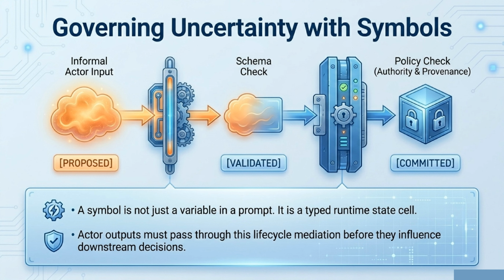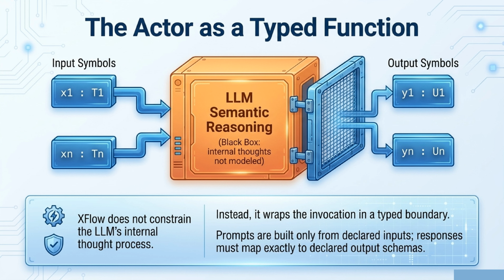Think of the AI actor as a typed function. XFlow does not attempt to constrain the LLM's internal semantic reasoning, that remains a black box. Instead, it wraps the entire invocation in a typed boundary. Prompts are constructed exclusively from declared input symbols, and the model's responses must map exactly to declared output schemas.